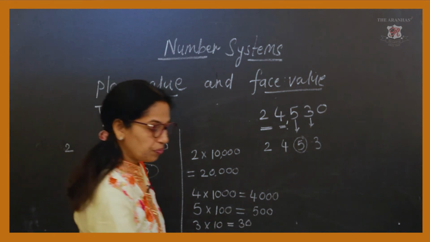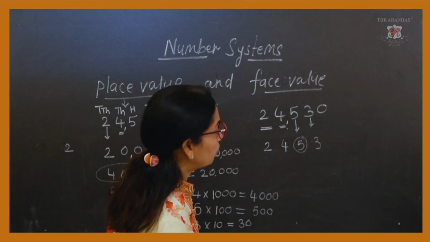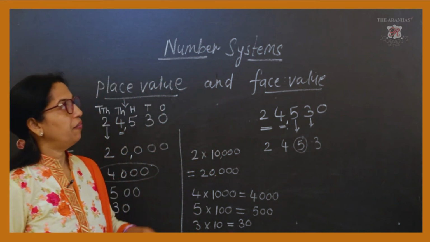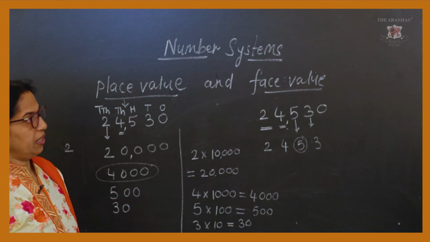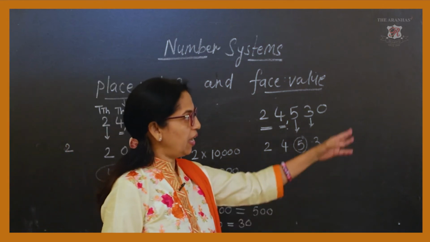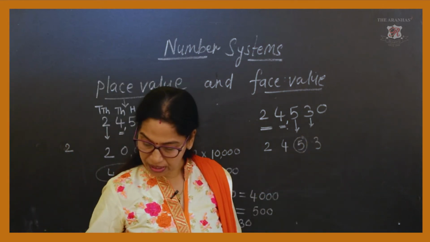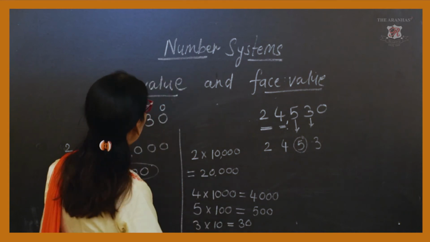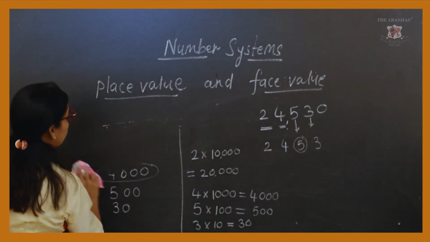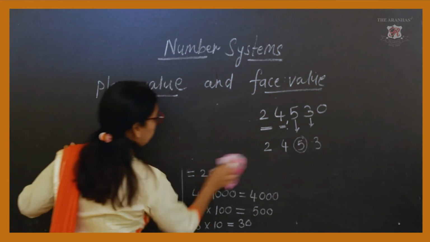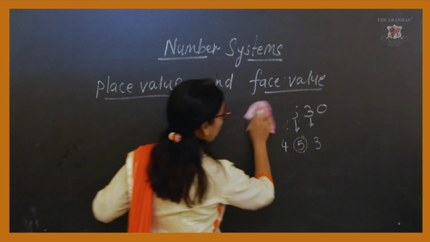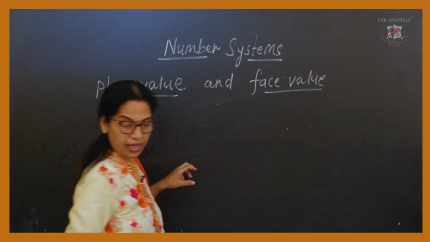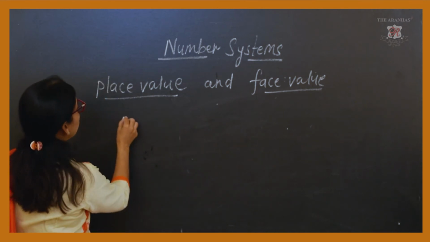Now, here one example is given, and we can have different place values. For different place values, I will write again the number which is given to you.